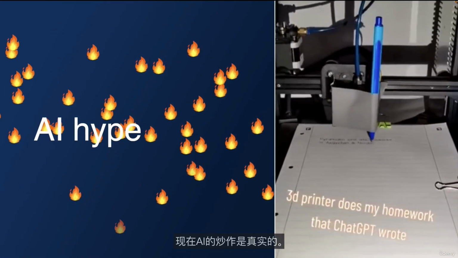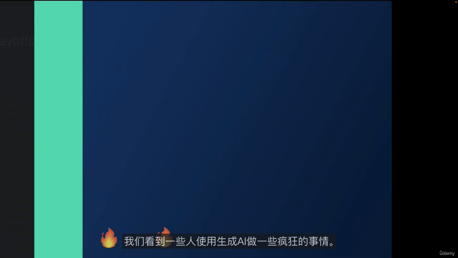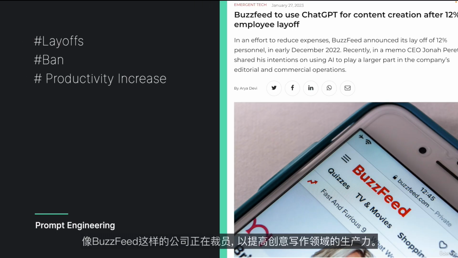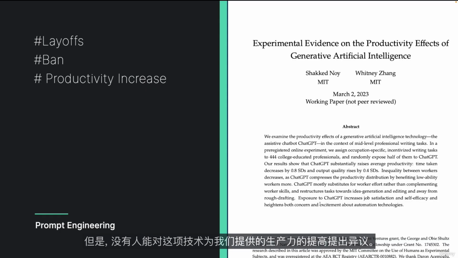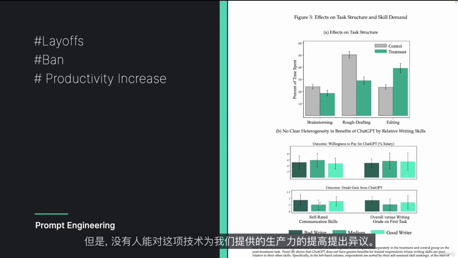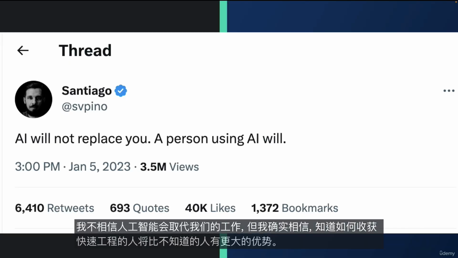Now, the AI hype is real. We see some people doing some insane things using generative AI. Companies like BuzzFeed are laying off people due to increased productivity in the creative writing field. Countries are banning this technology because they're afraid of losing control of it. But no one can argue with the increased productivity that this technology is providing us. I don't believe that AI will replace our jobs, but I do believe that people who know how to harvest prompt engineering will have a major advantage over people who don't.